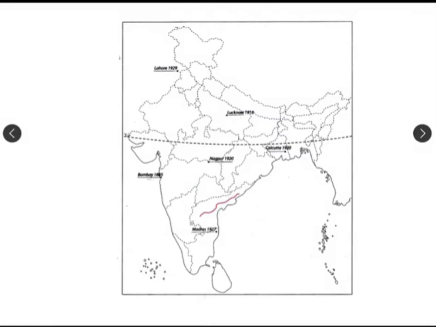Next we need to discuss one more session, that is the Lahore session 1929. It was the time when India and Pakistan were not separated. It was a single country, right? And at that time Lahore was also a part of India. Now it is in Pakistan, but at that time Lahore was part of India.